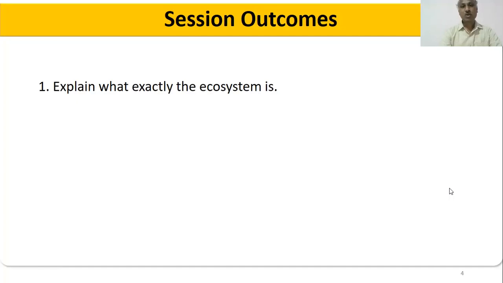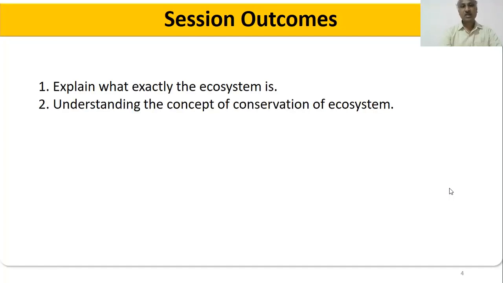So what are the session outcomes here? After completion of this session 3, one can understand the outcomes of this session 3 class. One can explain what exactly the ecosystem is, and one can understand the concept of the conservation of ecosystem. Okay, so these points you have to keep in your mind. After the completion of this session 3, you can explain what exactly the ecosystem is, and the second point is that you have to understand the concept of the conservation of ecosystem.